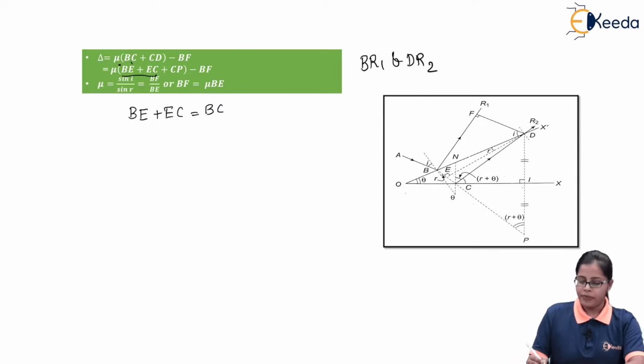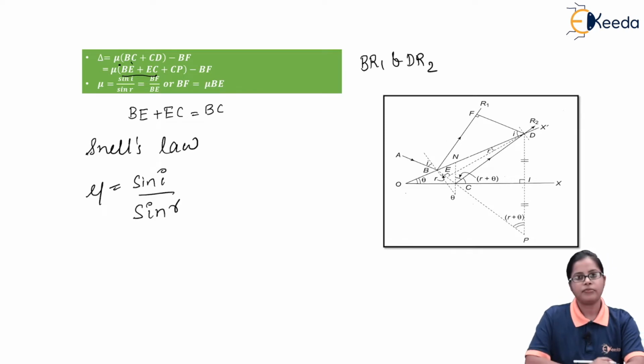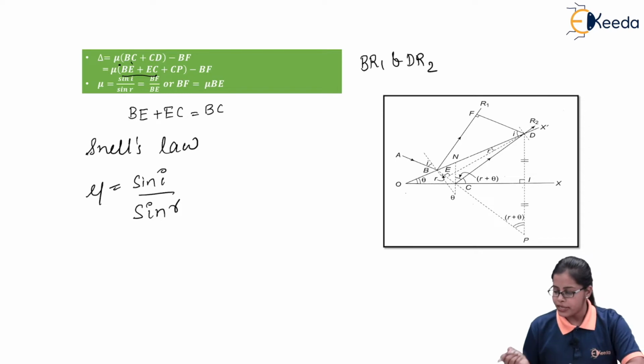Now, as we are aware, according to Snell's law, the refractive index is always equal to sine i divided by sine r. So if we write this equation, we need to calculate what is sine i and what is sine r.